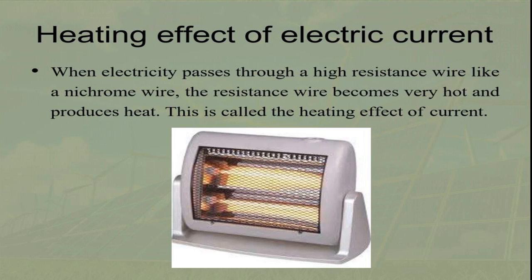Heating effect of electric current. What happens when you switch on an electric iron? Within a few seconds, the plain bottom plate of the electric iron gets heated up. Where does this heat come from? This heat is produced by the heating effect of electric current.